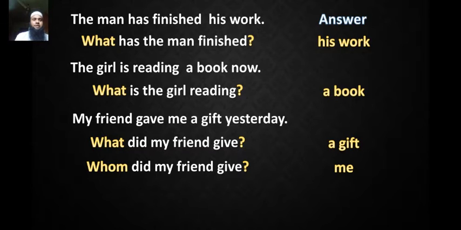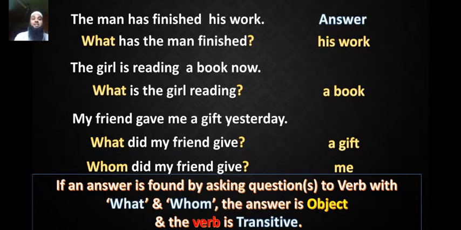So we see that there are three sentences. If we ask any question, then with what and whom we find answer, and the answers are objects. If an answer is found by asking questions to verb with what and whom, the answer is object and the verb is transitive.